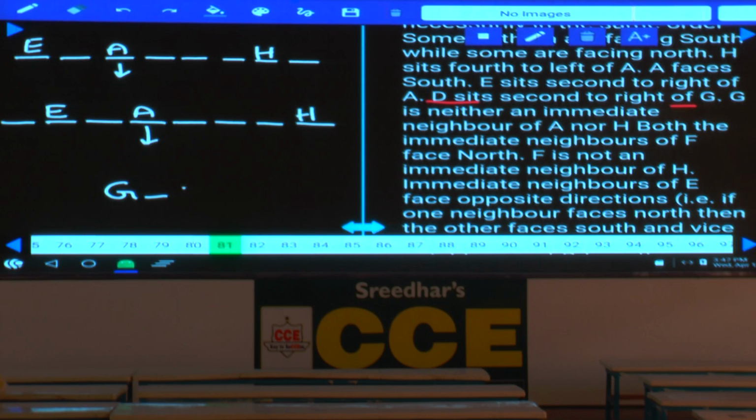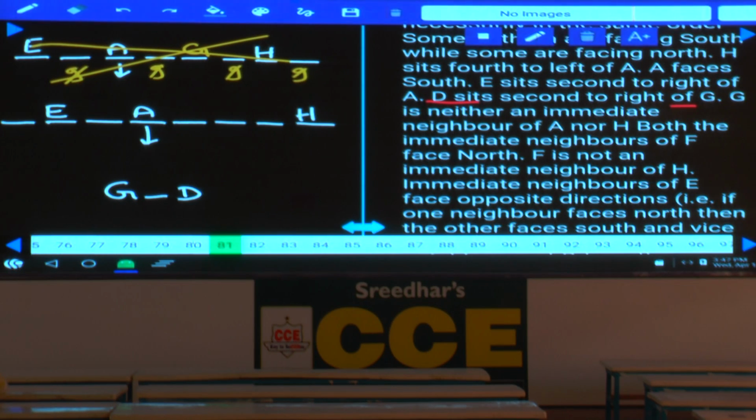If G is here, D sits second to the right of G. And G is neither an immediate neighbor of A nor H, which implies that G cannot be here, G cannot be here. And similarly, G cannot be here and G cannot be here. G cannot be in these 4 places, then the only possibility left over is G must be here. If G is here and D sits second to the right of G is not possible, isn't it? Hence, what is your answer here? The first case is completely ruled out.